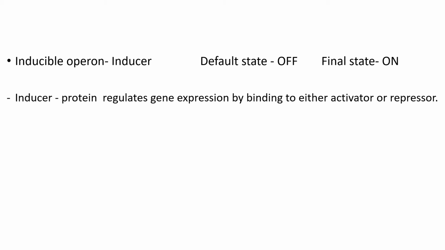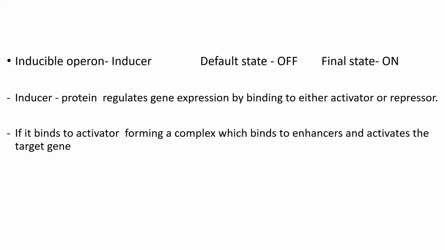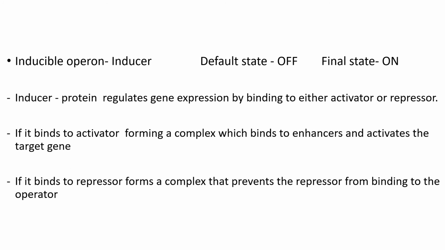An inducer will not bind to the DNA, but it either binds to the activator and enhances the function of the activator, thereby the target gene is expressed. When the inducer is bound to the repressor, it prevents the repressor from binding to the operator, thereby the function of the gene is enhanced.